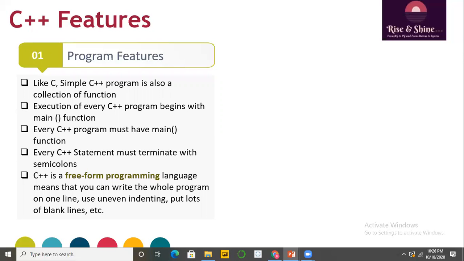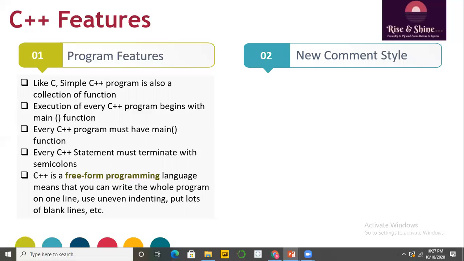Again, one more feature of the C++ programming language is that it is a free form programming language. Means you can write a whole C++ program in one line also, or you can use uneven indenting in a C++ program, or you can put a lot of blank lines within your C++ program. Still that program will run happily. Such a type of programming language is called a free form programming language, and C++ is that type of language.